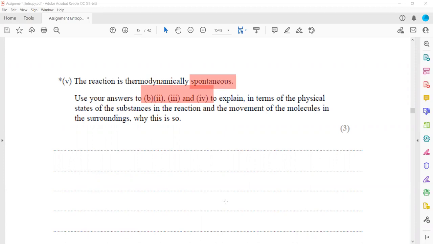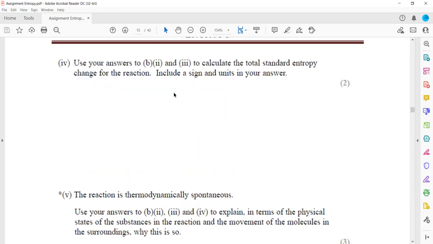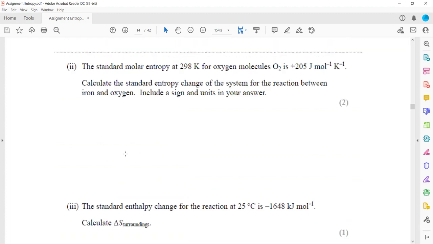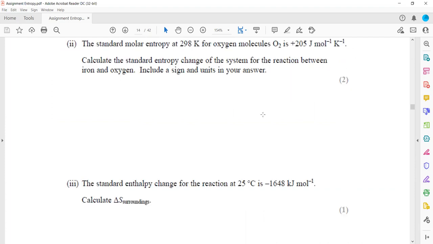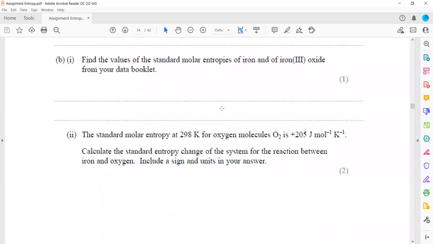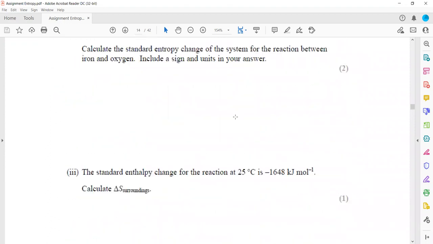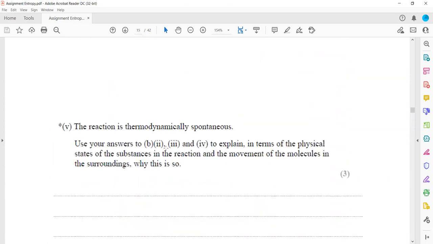So this reaction is thermodynamically spontaneous, means it can occur. Use your answer to B2. Our answer for B2 was the standard entropy of the system, that was negative. And why it was negative? Because the number of the particle decreases, that's why it was negative.